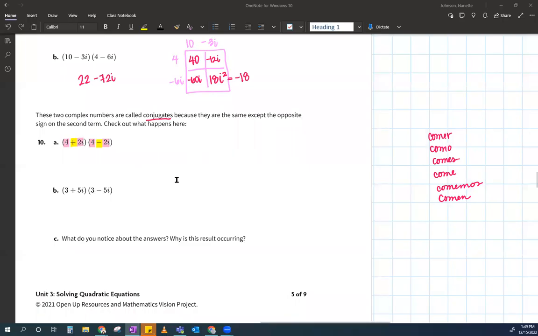Okay, so I don't have time to do both of them, so I'm only going to do one of them, and I'll do this one down here. So I'm going to multiply this as if I don't recognize anything. I'm going to pretend that I don't see that they're complex conjugates.